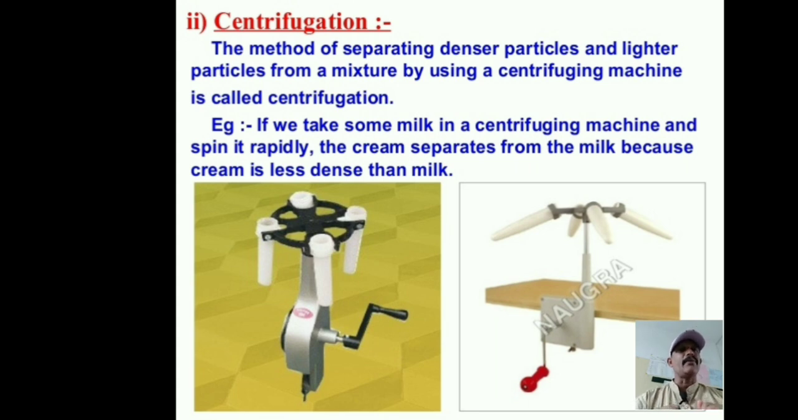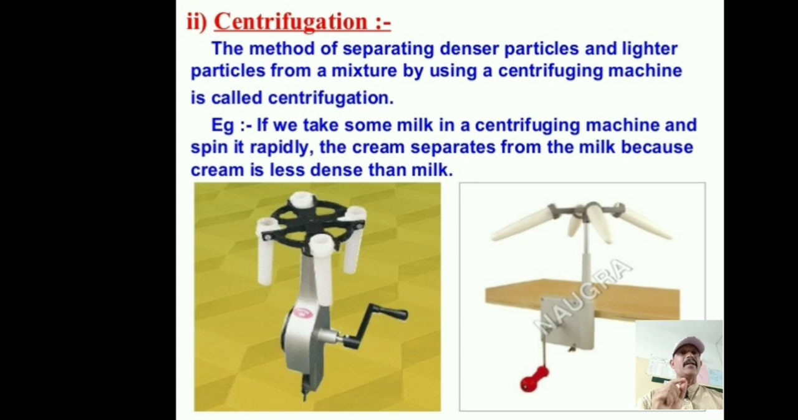In this class we will discuss centrifugation, decantation, distillation, sublimation and chromatography. So these 5 aspects we will discuss today in this chapter. The first point is centrifugation. Centrifugation means a very important device, a centrifuging machine, that can separate the lighter particles and heavier particles. So now we will see the definition here.